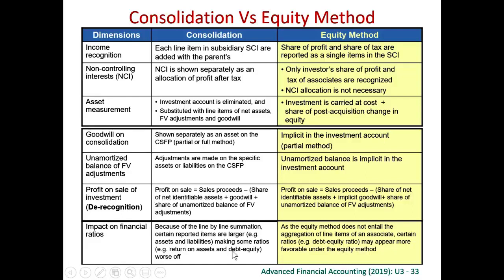And also the debt equity ratio will be worse off as well, because under consolidation, every liability, every debt of the subsidiary will be added together, but under equity method, we don't add the absolute figure of the debt, we only share our portion of the net asset. Therefore, some ratios like the debt equity ratio will be better under equity method.